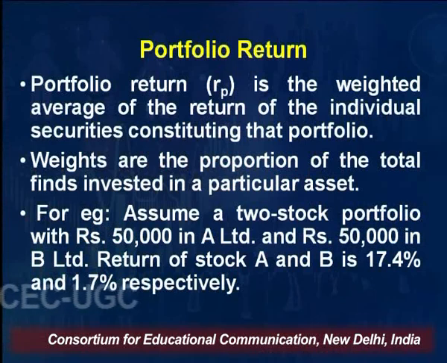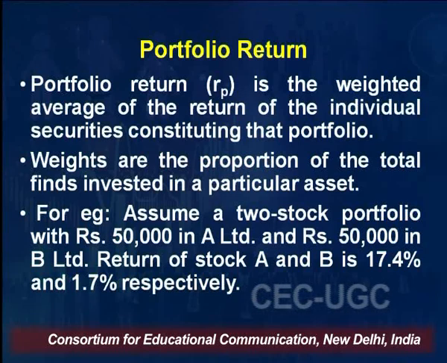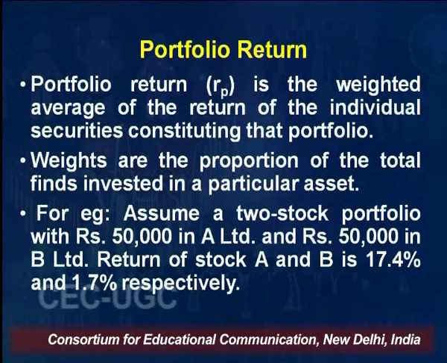And I'll calculate the weighted average return of this, and I'll be able to get the portfolio return of my portfolio, right? So weights are the proportion of the total funds invested in a particular asset.